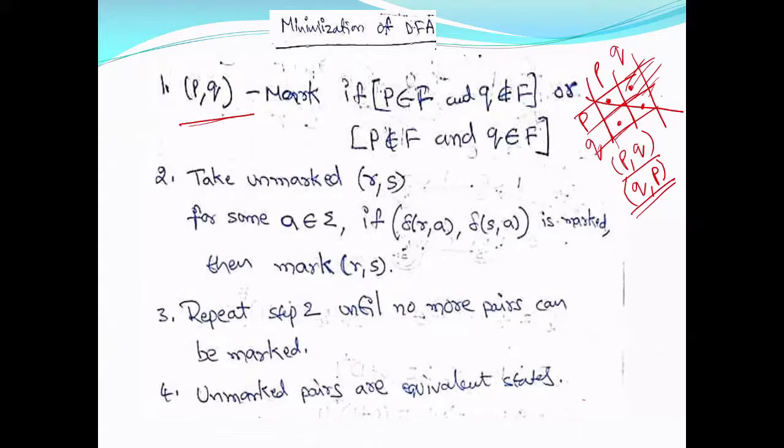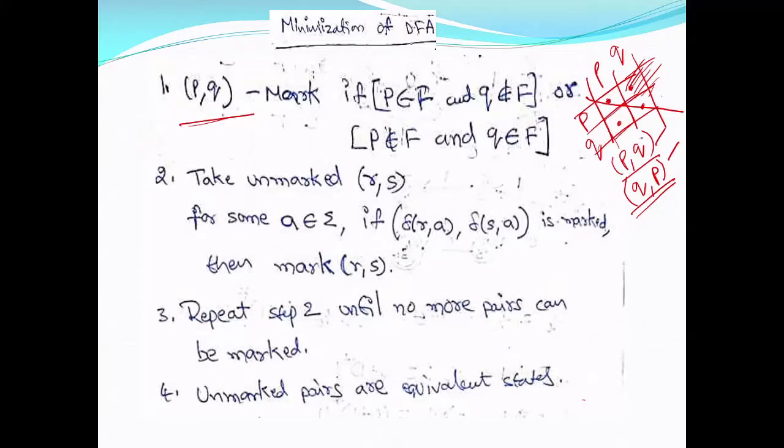So if I calculate for Q comma P, it is same as P comma Q. So I can take only the part below the diagonal. Above this diagonal I need not calculate, because they are already calculated.